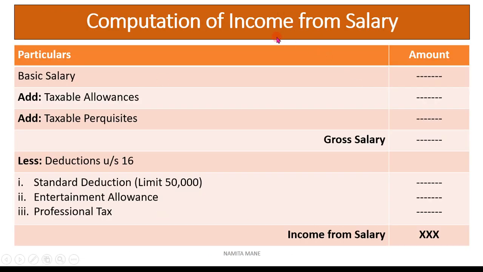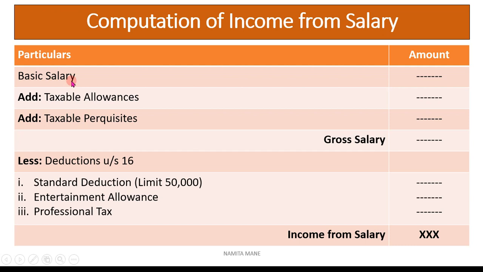Now this is the computation, or you can say the format, of income from salary. First you have to prepare a table with particulars and 2 columns for amount. First will be basic salary. Basic salary will be given in the problem.